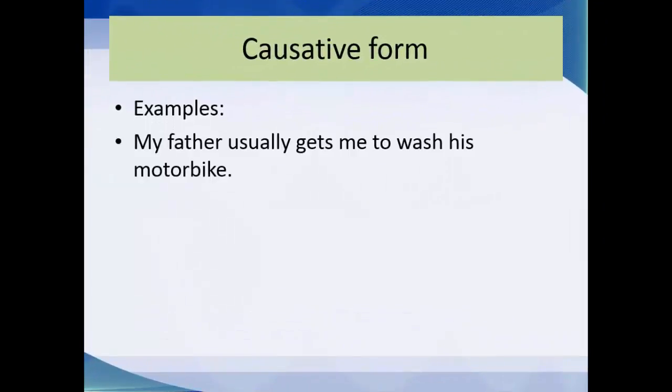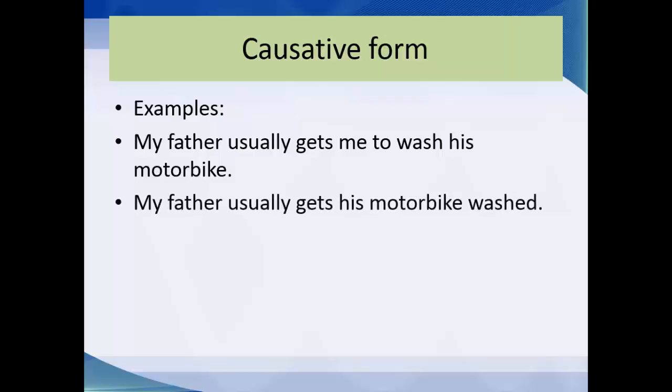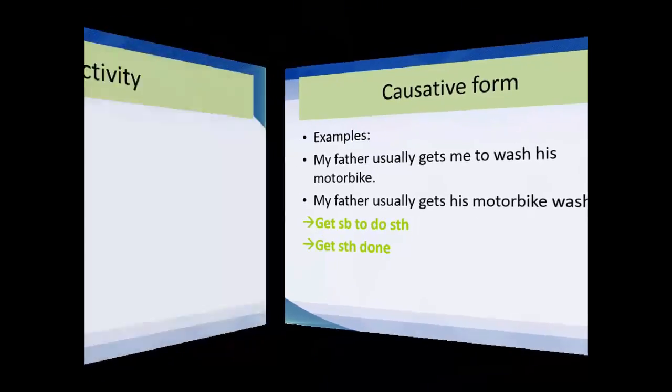When you say my father usually gets me to wash his motorbike, this is the active. When I make it passive, I say my father usually gets his motorbike washed. Get somebody to do something and get something done.